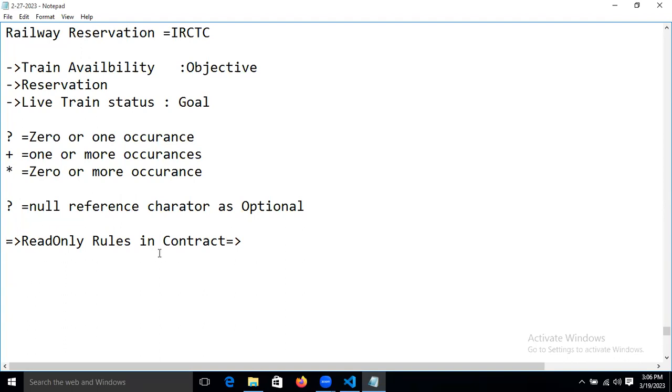Just a minute, guys. This presentation is also not right. Read only rules, right? First we need to explain read only rules, then just a minute, guys.